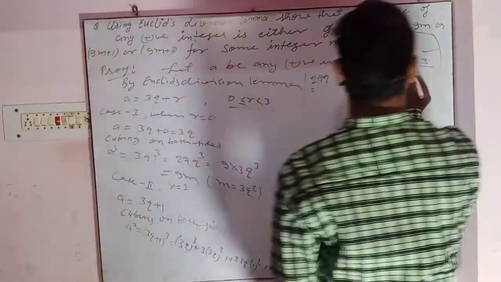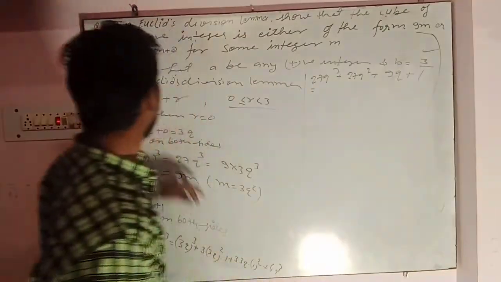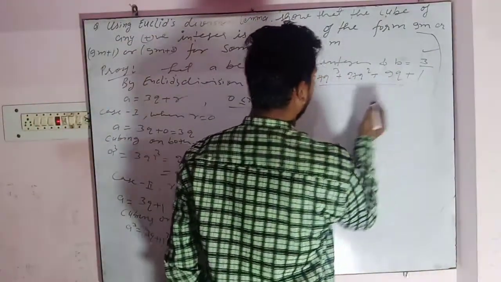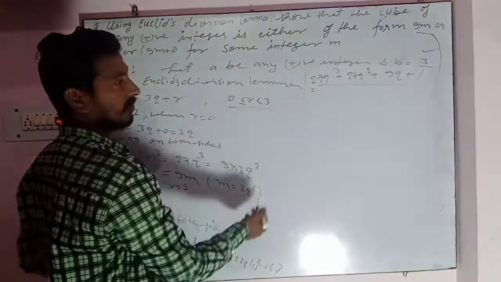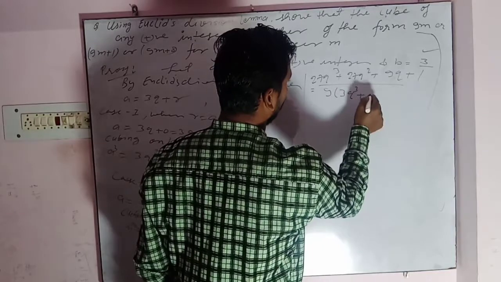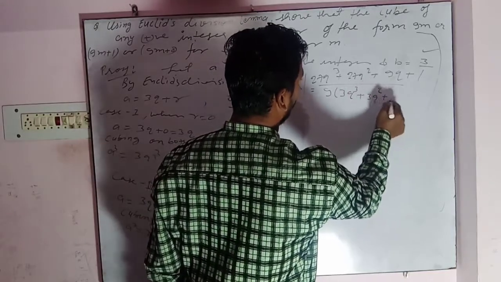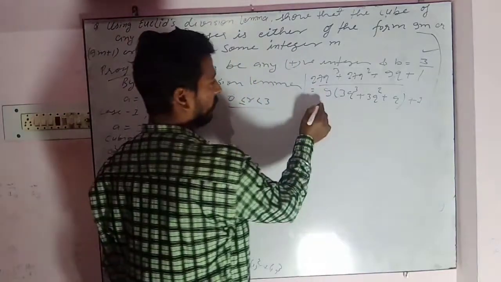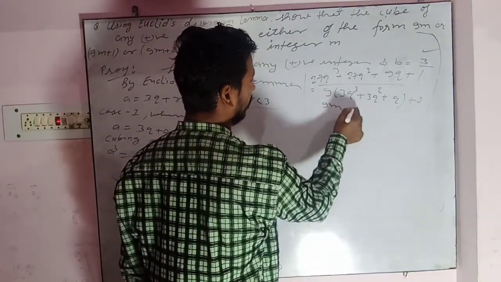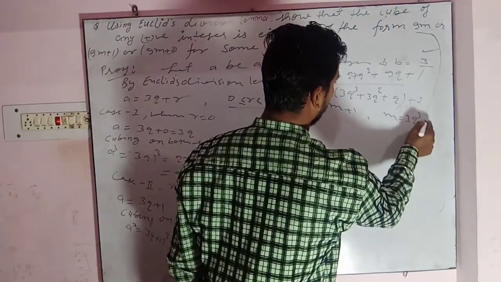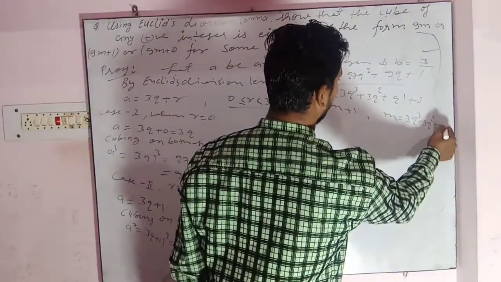So this is 9m plus 1. Clearly we can take 9 as common, so it becomes 9 times (3q cube plus 3q square plus q), and 1 as it is. So we can write 9m plus 1, where m is equal to 3q cube plus 3q square plus q.